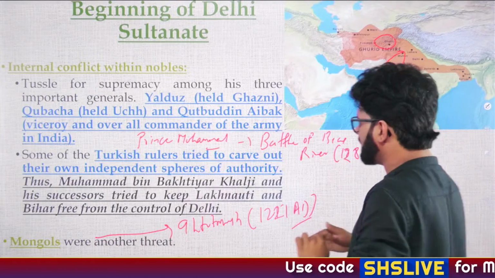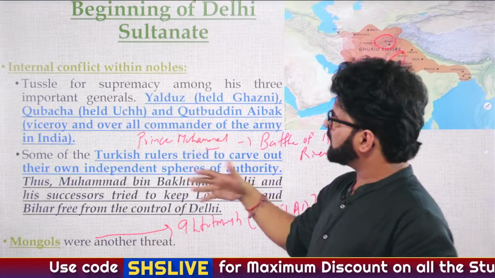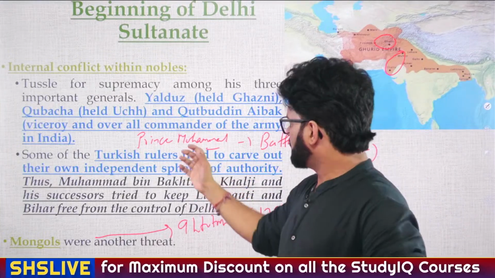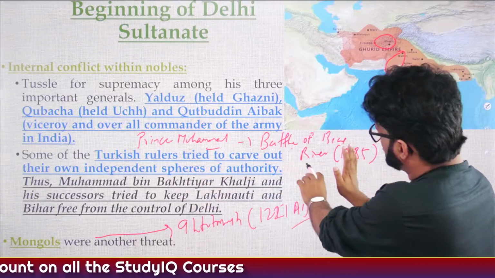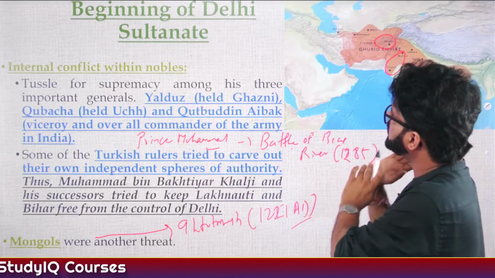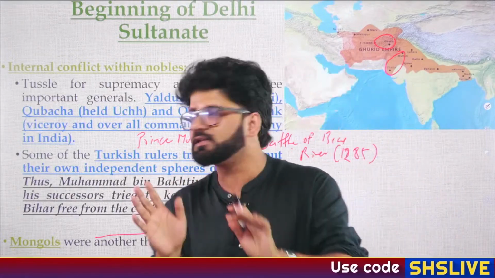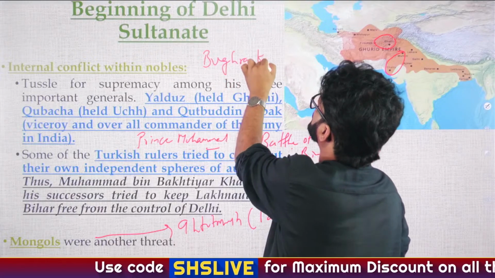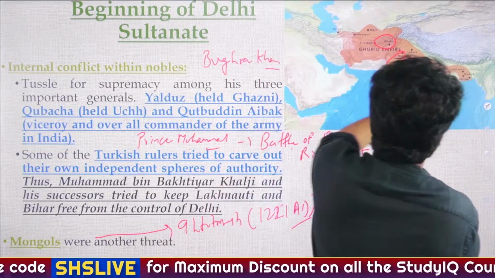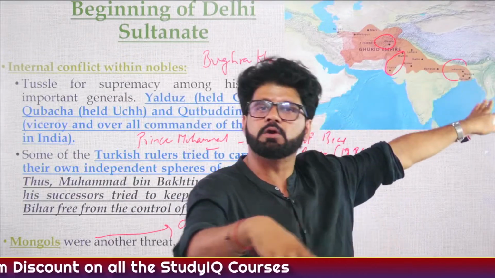And this is again a very tragic story. Balban had this son, Prince Muhammad, and he wanted him to become the king. But Prince Muhammad died in the Battle of Vyas River, which was fought between the slave dynasty and the Mongols. Then Balban had another son whose name was Bukhara Khan. Bukhara Khan was at that time ruling over Bengal, because the Khilji dynasty of Bakhtiar Khilji there ended in 1227.